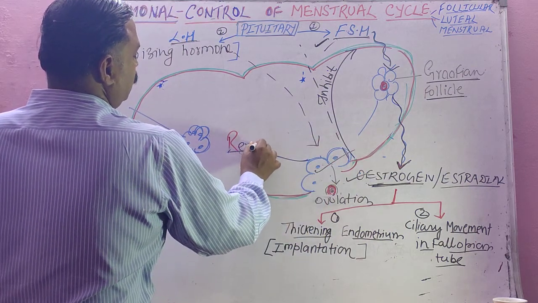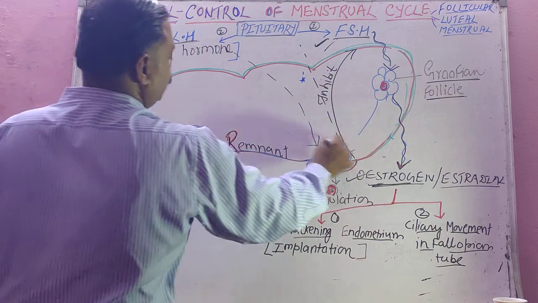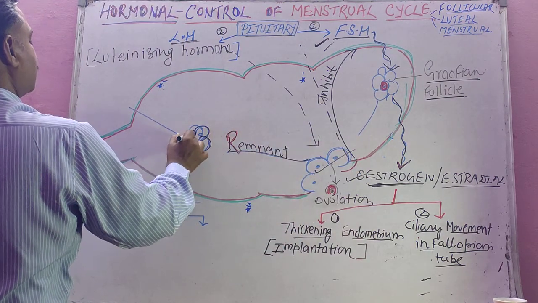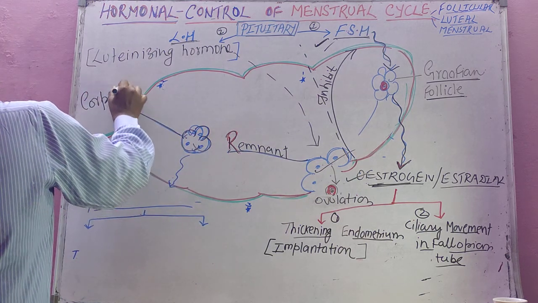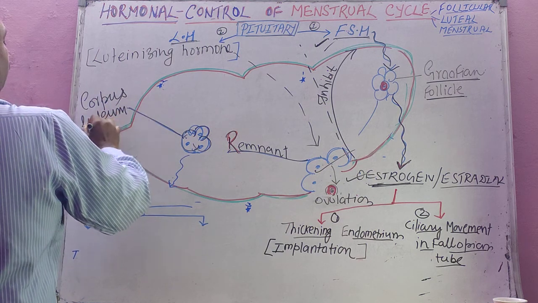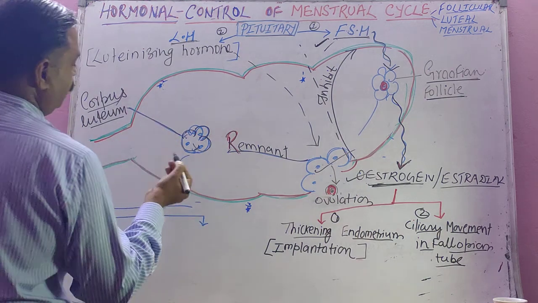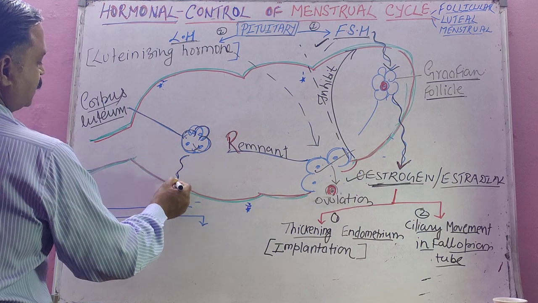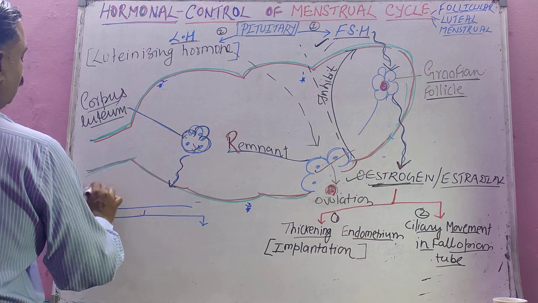And this remnant mass of cells, whatever remains after rupturing, becomes a yellow ball of cells called corpus luteum. Corpus means body, student, luteum means yellow, yellow body. And now the last very important concluding step. Now this corpus luteum starts secreting the second female hormone also, that is your progesterone.